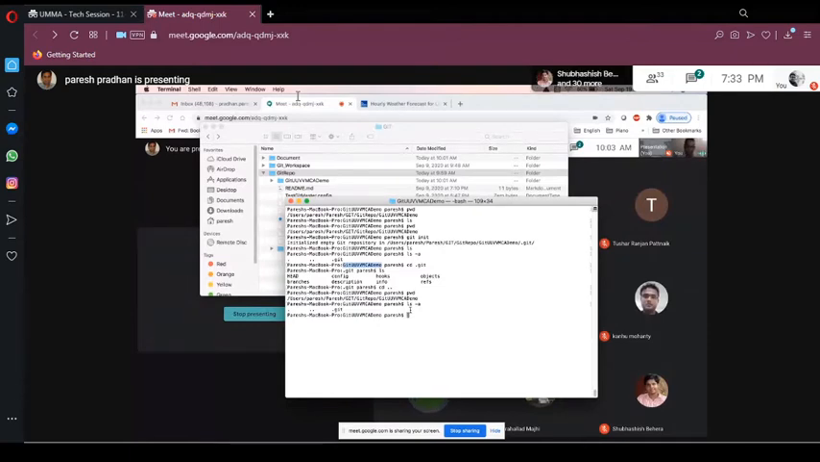Paresh bhai, one more question. Do we have to first create the GitHub, or we have to create the Git first? GitHub, I have not... Okay, that is a remote repository. This is a local repository.